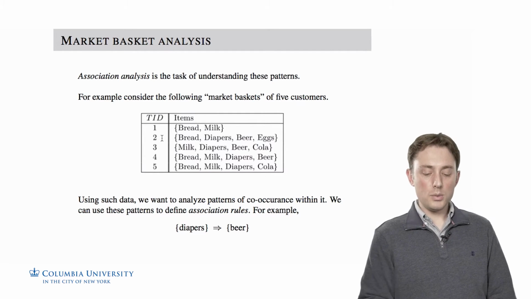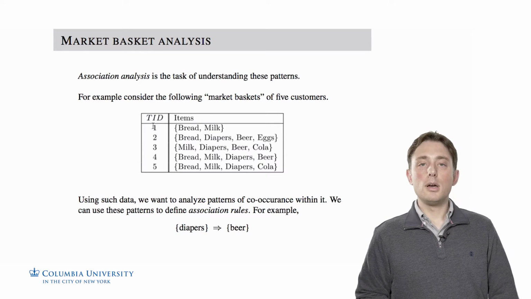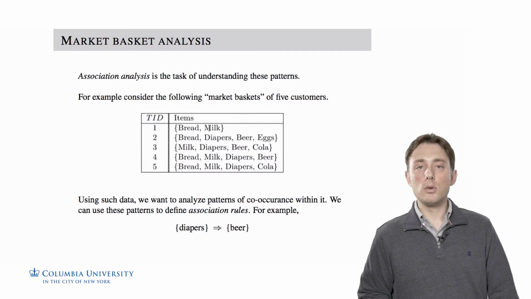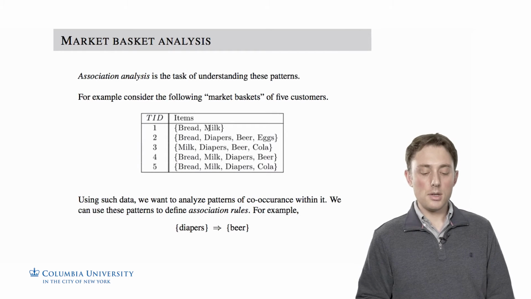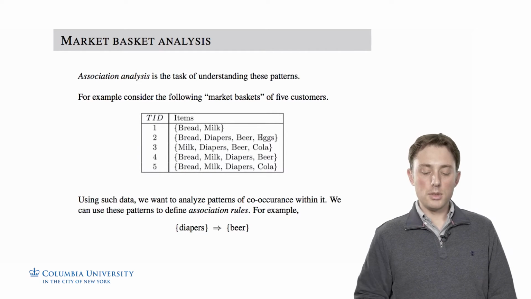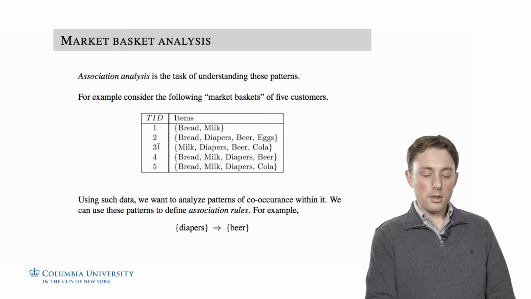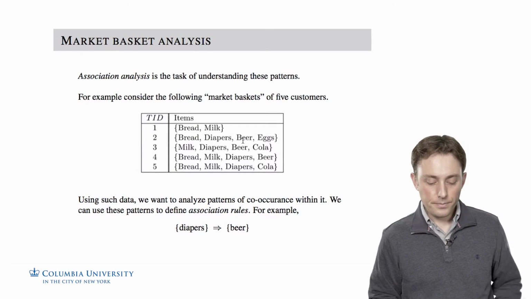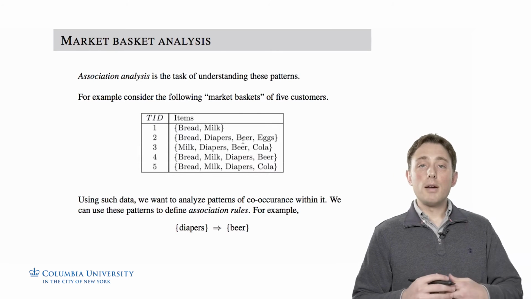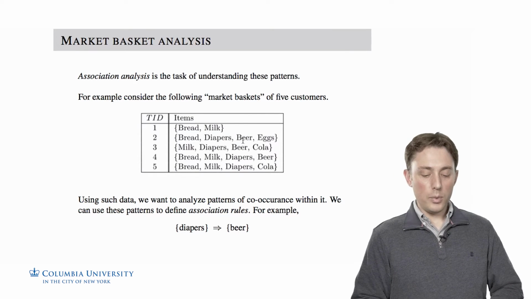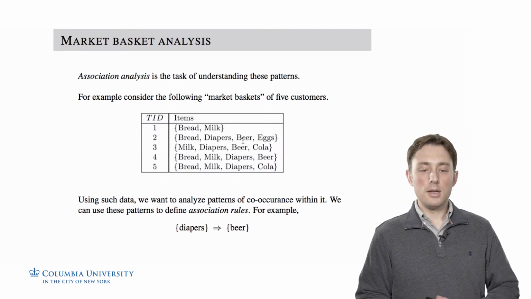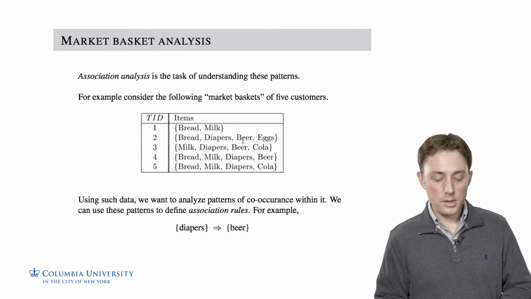So what this would say is that the first person, or the first basket that we have, contains bread and milk in it, so it contains those 2 objects and nothing else. The second contains bread, diapers, beer and eggs. The third basket contains milk, diapers, beer, and cola, etc. So imagine now that we have a lot of this data. We have millions of these transactions, and they're across thousands of products.